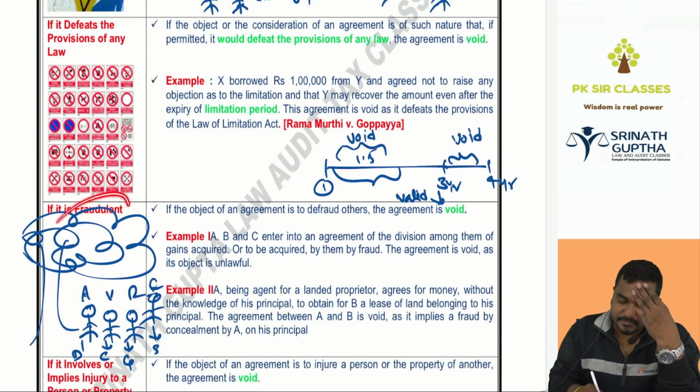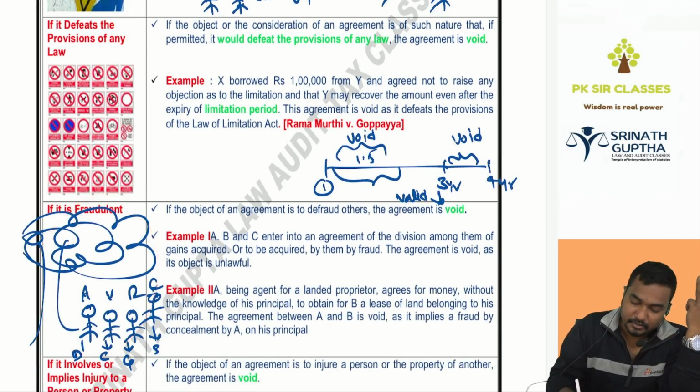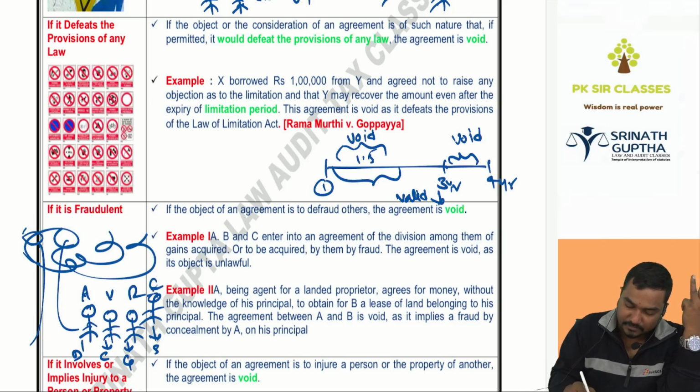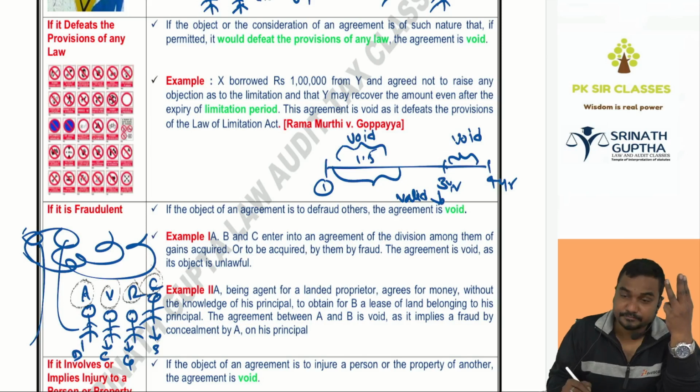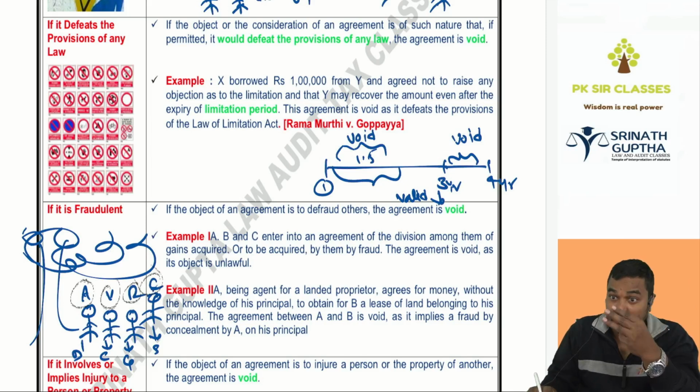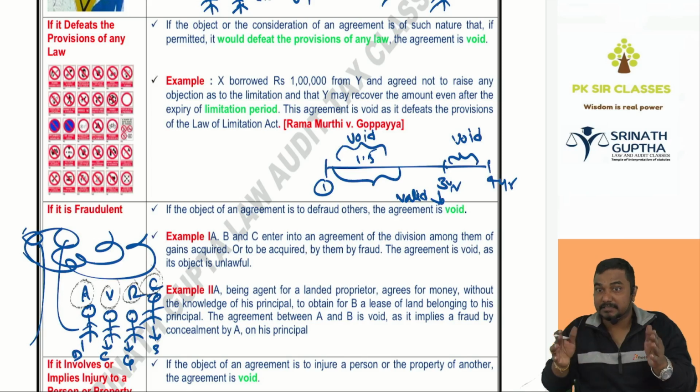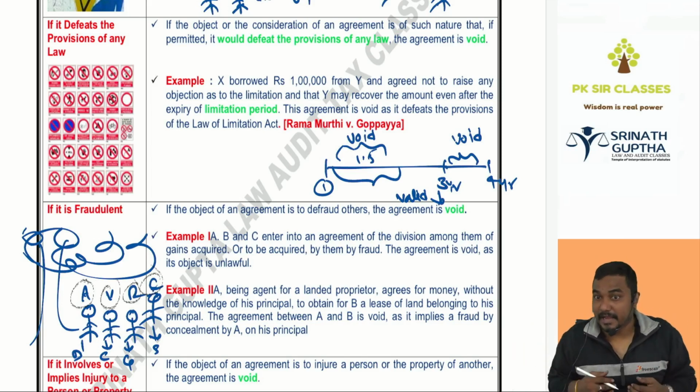Next, if it is fraudulent. The third one is fraudulent. We discuss one example. 3 people, Ajay, Vijay, Rajay, and Ishwar, these 4 people are entering into an agreement. Why? To enter into Ratan Tata's building and commit a fraud on Ratan Tata, and let us share this amount equally. But Ishwar said, I alone made the whole fraud.